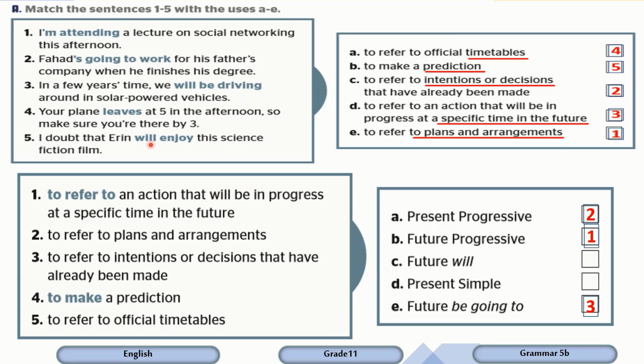I doubt that Erin will enjoy. Will enjoy. So here the future with will. And finally, to refer to official timetables, which is the sentence number 4. Your plane leaves. It refers to the future, but the tense used here is the present simple.